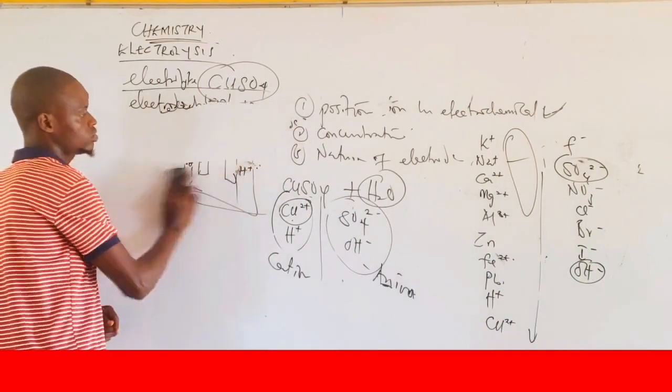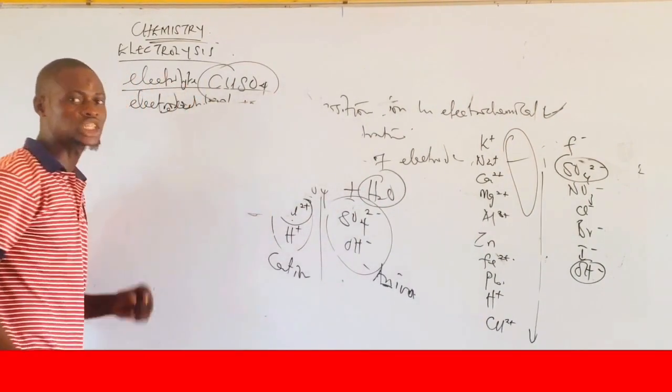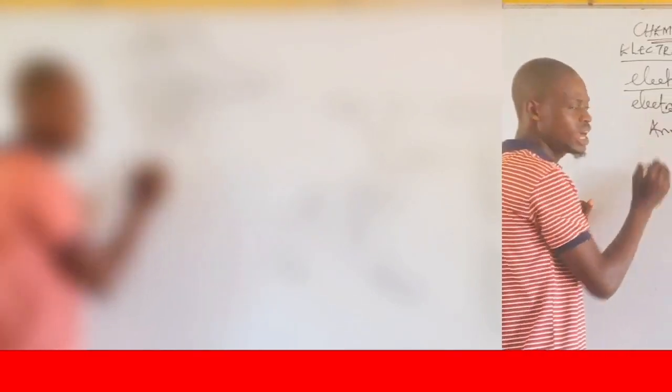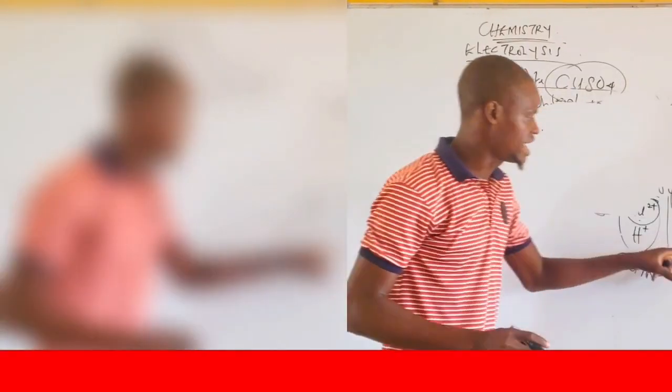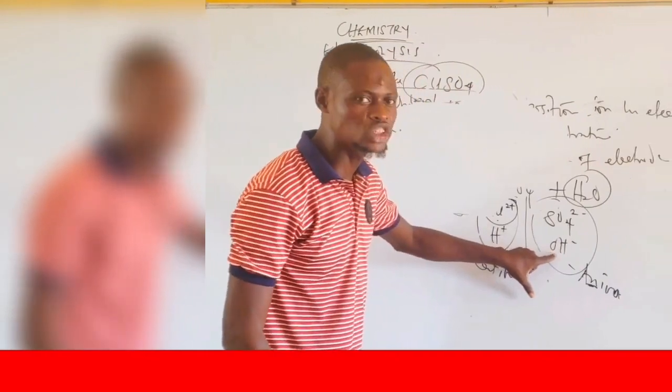Now, let's take a look at the reaction at each of the electrodes. At the anode, take note, at the anode compartment, I said OH will discharge.